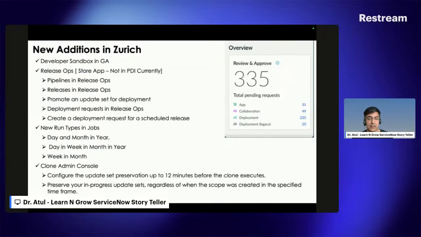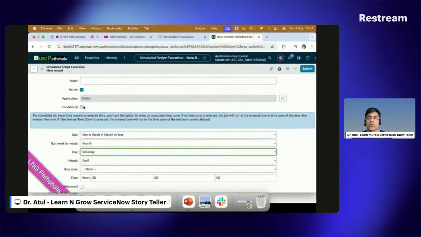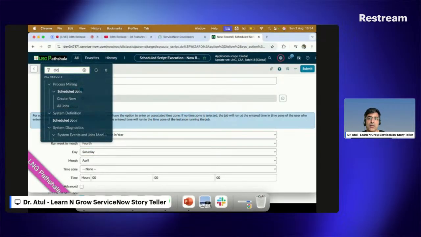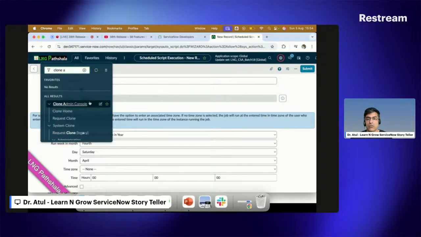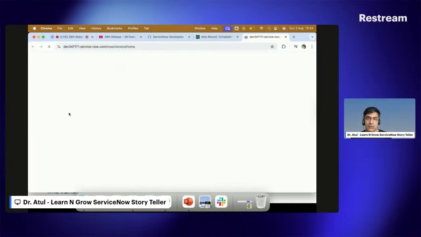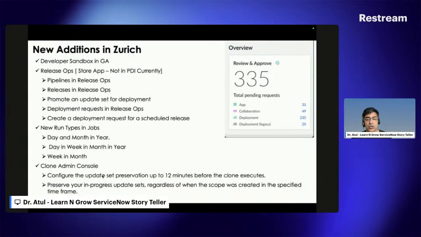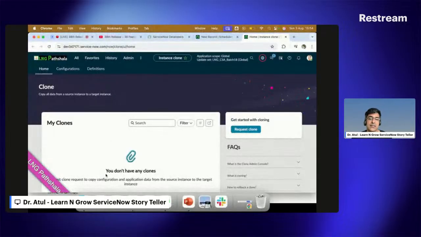So this is one of the major parts done from the clone admin perspective, because as Yokohama is there, Zurich is coming for the customers as well. And what ServiceNow brings here is that the clone admin console is a new addition. Clone admin console, you can see here, and clone home. Let me show you something here that ServiceNow brings. Mainly configure the update set preservation up to 12 minutes before the clone executes. Wow, this is something new given by ServiceNow.